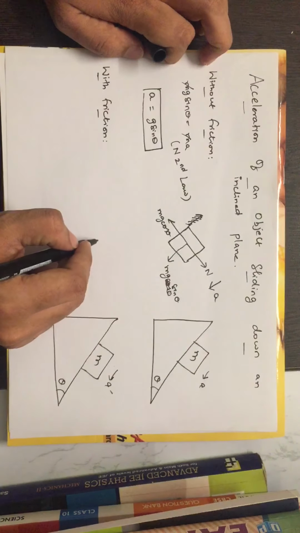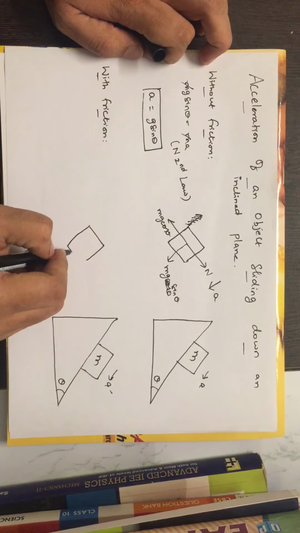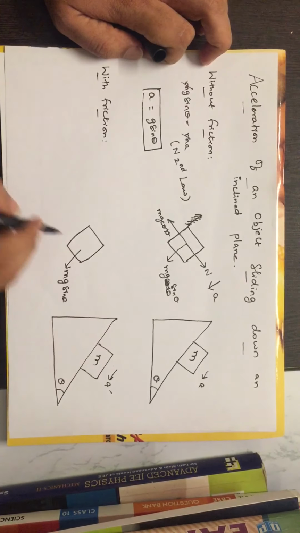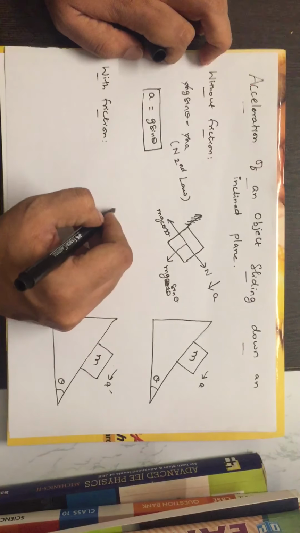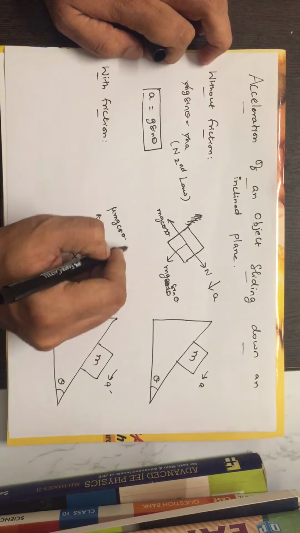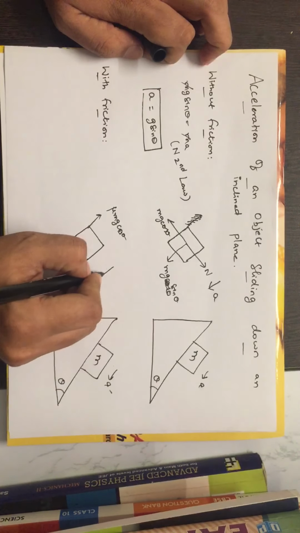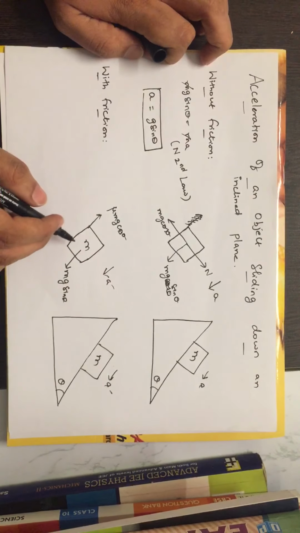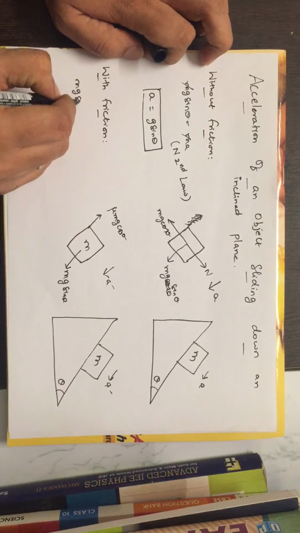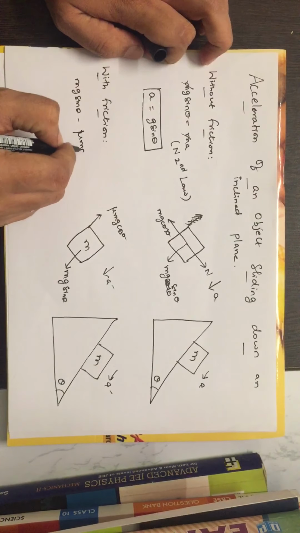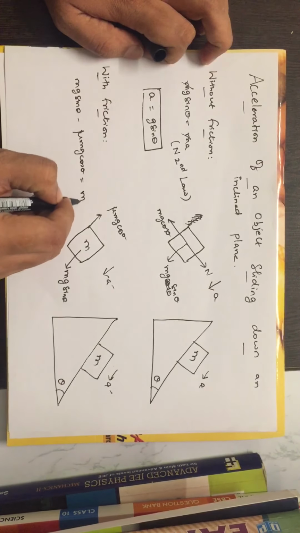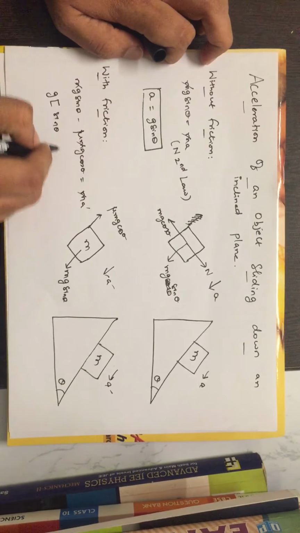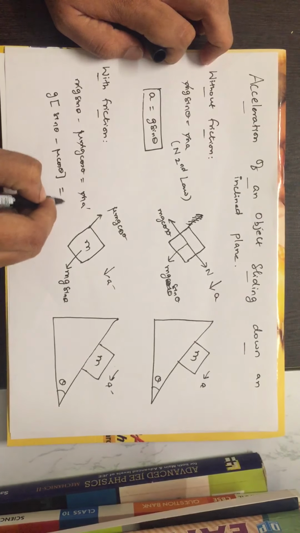Similarly, when you try to draw the free body diagram with friction, the object experiences a force of mg sin theta in the downward direction, and it experiences a frictional force of mu mg cos theta in this direction, and acceleration is in this direction. The mass of the object is m. So the net force that is acting in this direction is mg sin theta minus mu mg cos theta, which will be equal to m into a dash. So m is going to get cancelled. So g into sin theta minus mu cos theta is equal to a dash.